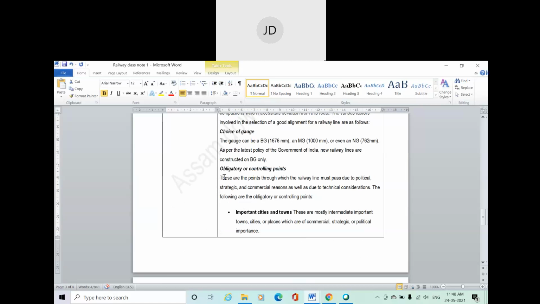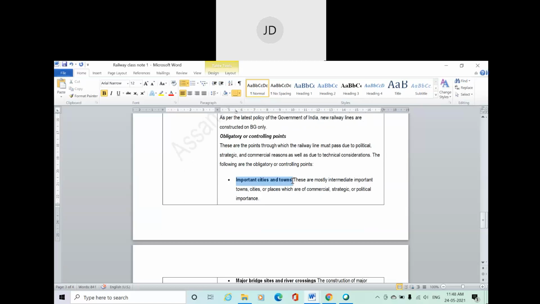Okay, so there are points through which the railway line must pass due to political, strategic, or commercial reasons, as well as due to technical consideration. Some of the controlling points are important cities and towns that you cannot miss. That means you need to connect with those important cities.